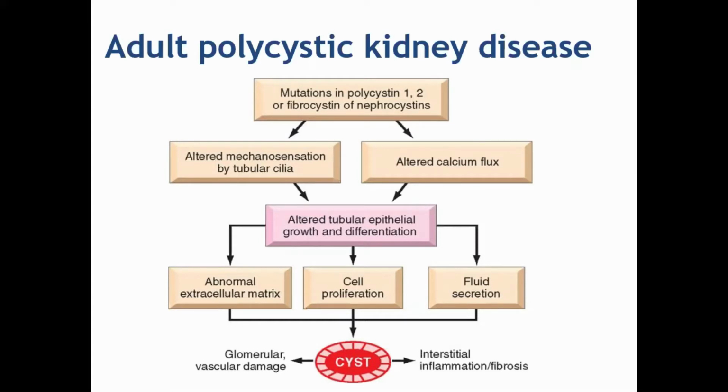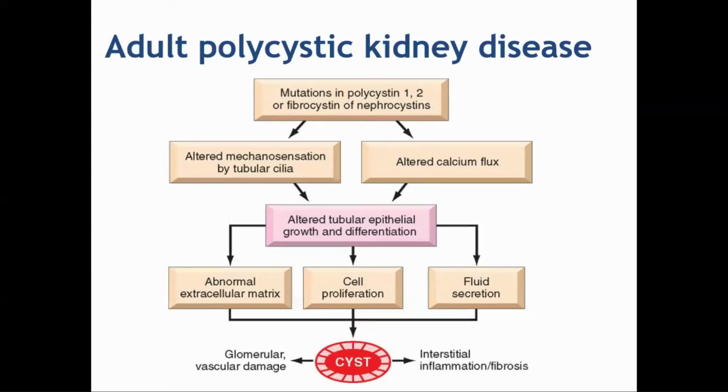Now these two mechanisms lead to altered tubular epithelial growth and differentiation. And that will lead to abnormal extracellular matrix, cell proliferation, fluid secretion. And all these three mechanisms will lead to formation of cyst, which later on leads to interstitial fibrosis and inflammation and glomerular vascular damage. So this is how adult polycystic kidney disease is produced. Of course, this is a diagrammatic representation.